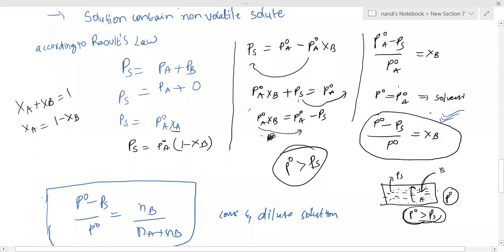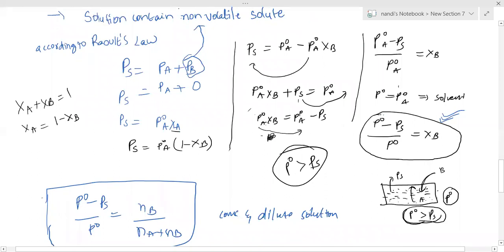After that formula, please note down the sentence. Here also make a note: B is non-volatile, which means it won't evaporate. Relative lowering of vapor pressure equals mole fraction of solute.